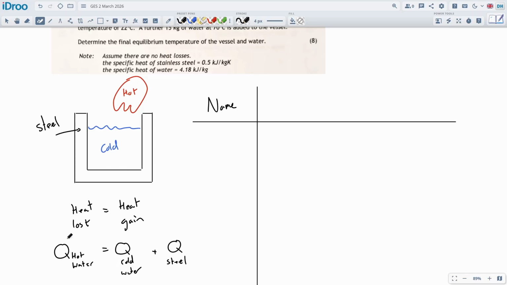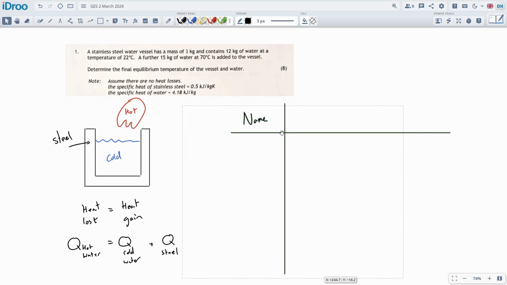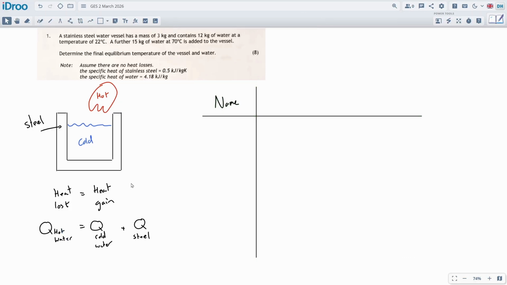And this is a little bit strange because technically we're losing energy here, we're gaining energy here, so technically this will be a negative and this will be a positive, but we're not going to worry about that. We don't have to in physics, we can just make it work. We will make it work by using mathematics. We can actually put a negative in here, and I'm going to incorporate a negative into my system.